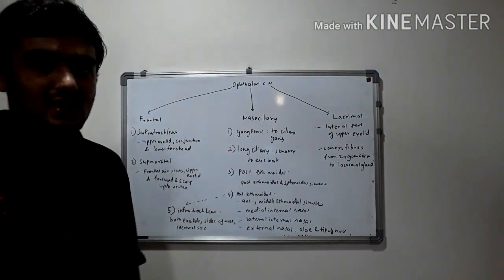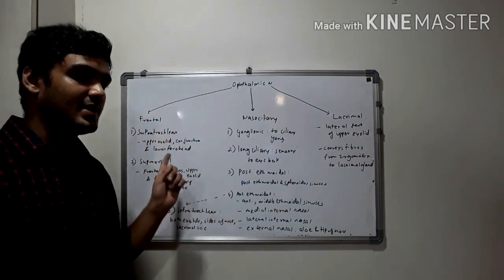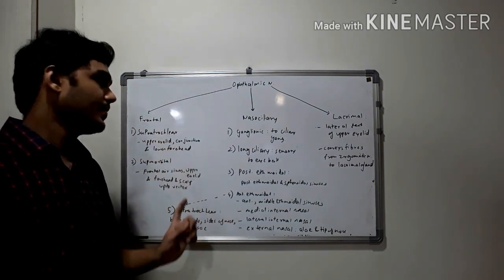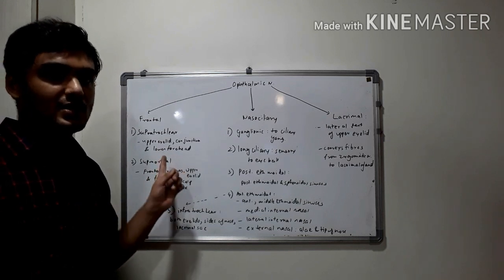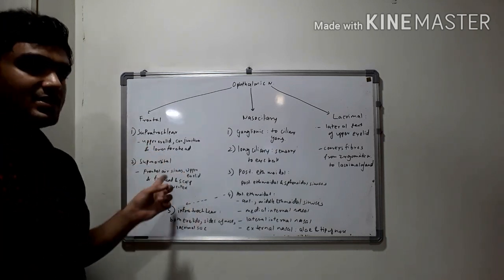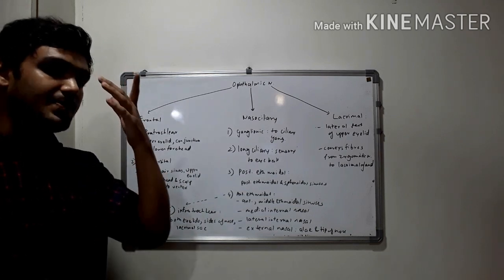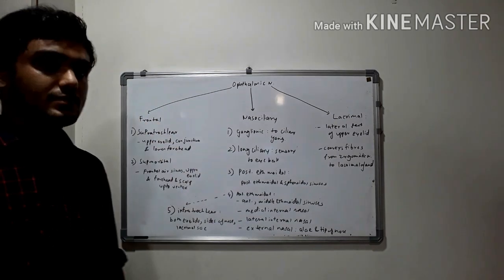So revising the branches again. Firstly, we have the frontal branch, which in turn gives 2 branches, the supratrochlear and supraorbital. Supratrochlear supplies the upper eyelid, the conjunctiva, and the lower part of the forehead. The supraorbital supplies the frontal air sinus, upper eyelid, and the forehead and scalp up to the vertex.